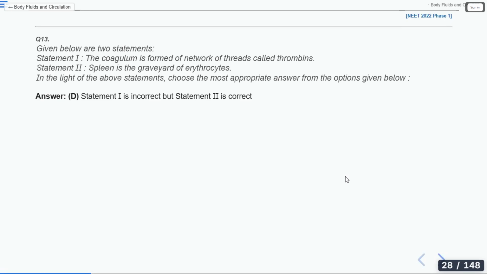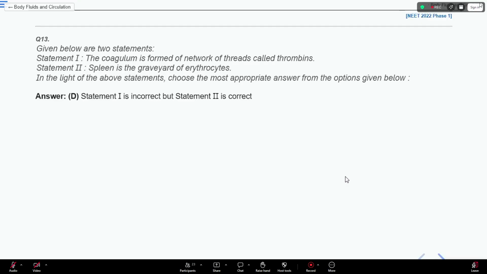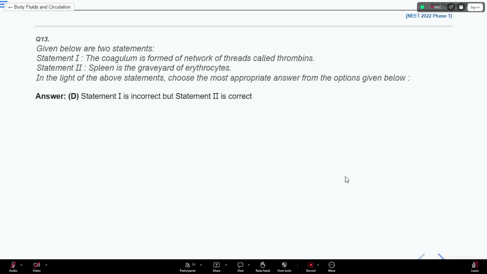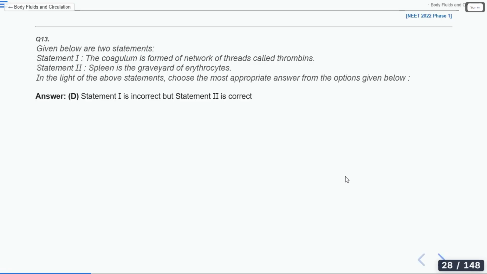Is thrombin a protein or an enzyme? Okay. What about fibrin?